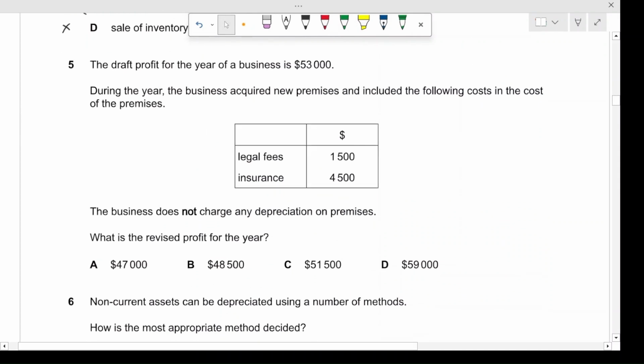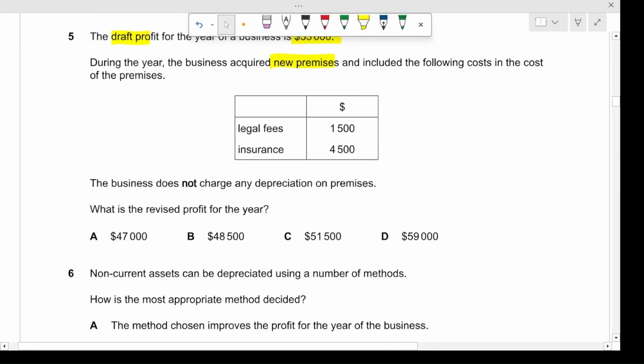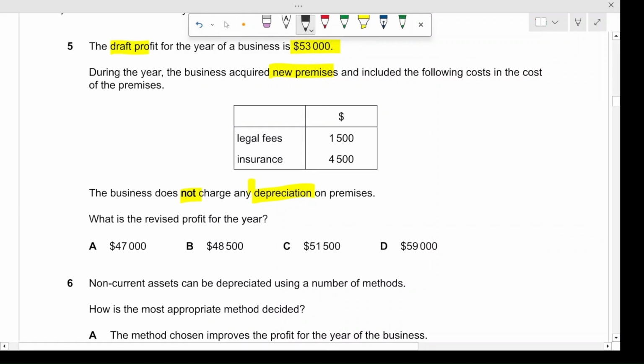All right, so the draft profit for the year of a business is $53,000. During the year, the business acquired new premises and included the following costs in the cost of the premises. The costs are legal fees and insurance. The business does not charge any depreciation on the premises, so there will be no depreciation expense. In this case, we will have to capitalize the legal fees of the premises, right? Because as you read in your studies before, legal fees are capitalized whenever an asset is bought. So it will not be expensed out.